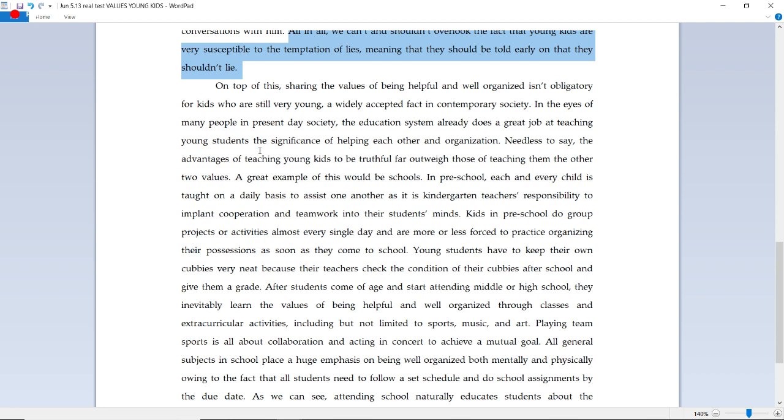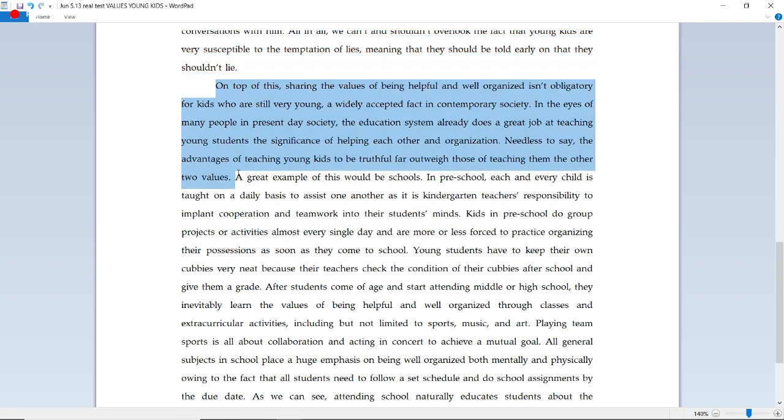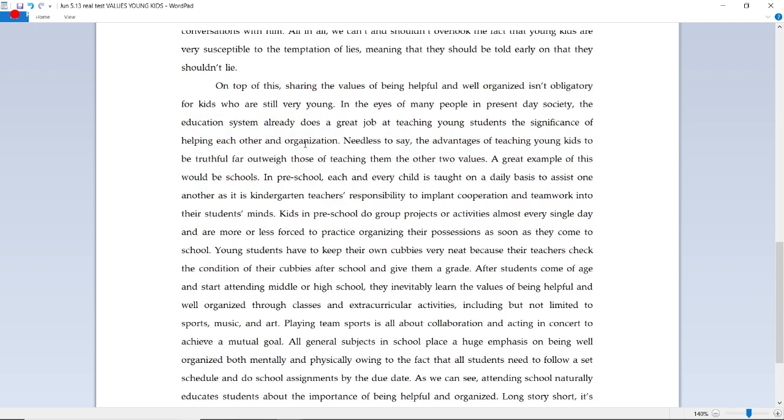Okay, let's look at the second body paragraph. Okay, so this is the second reason and details. On top of this, sharing the values of being helpful and well organized isn't obligatory for kids who are still very young, a widely accepted fact in contemporary society. In the eyes of many people in present-day society, the education system already does a great job at teaching young students the significance of helping each other and organization. Okay, now actually you don't need this sentence here, so let me get rid of that. Okay, needless to say, the advantages of teaching young kids to be truthful far outweigh those of teaching them the other two values.